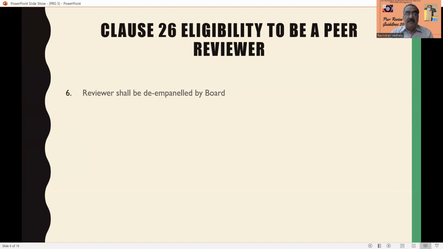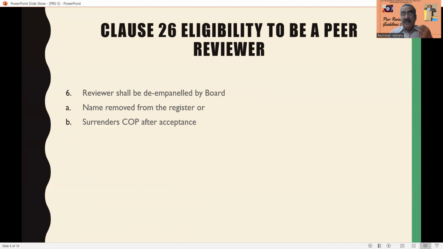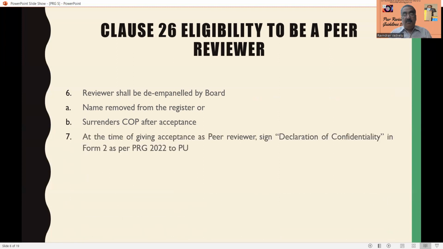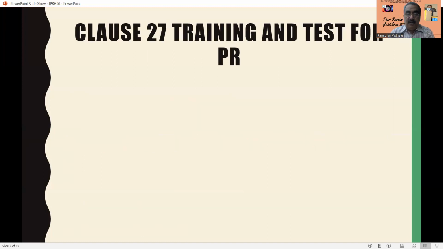And clause 26 also says the reviewer can be de-empaneled by the board if his name has been removed from the register of ICAI, or if he surrenders his COP after acceptance of peer review. Suppose I say I am ready to do the peer review, but after that I surrender my COP, then the reviewer shall be de-empaneled by the board. At the time of giving acceptance as a peer reviewer, he has to sign the declaration of confidentiality in Form 2 as per the Peer Review Guidelines 2022. So the peer reviewer has to give the declaration of confidentiality to the practicing unit.